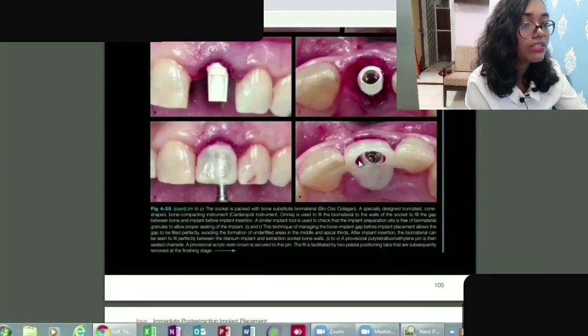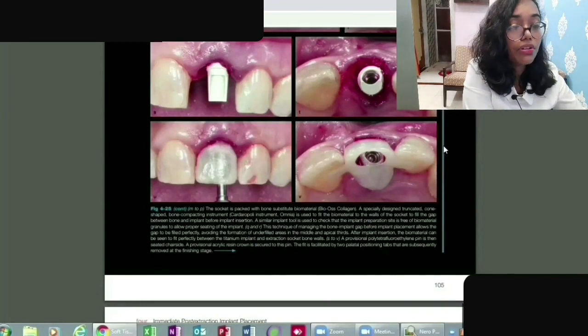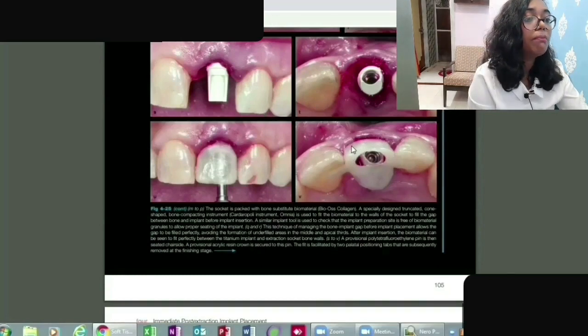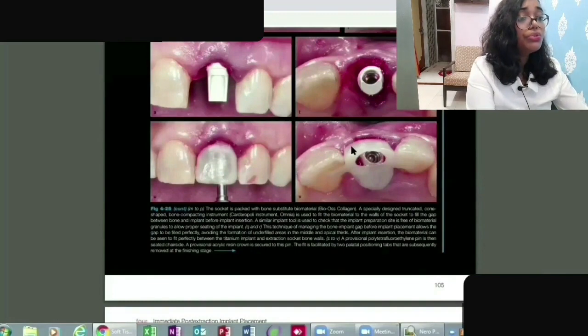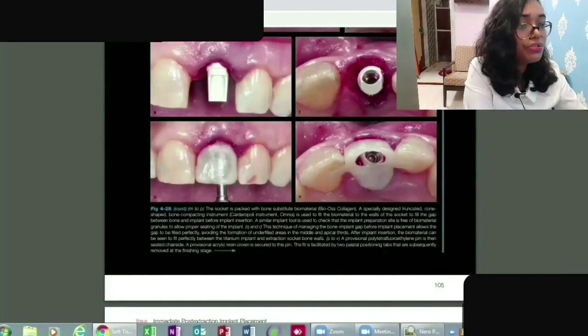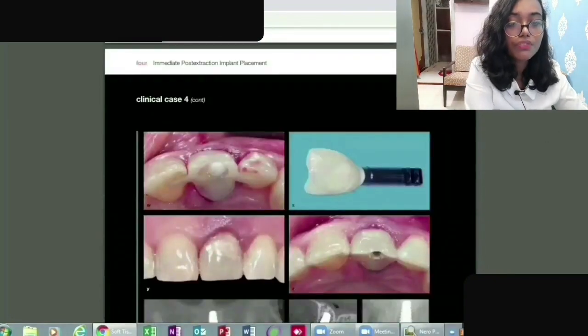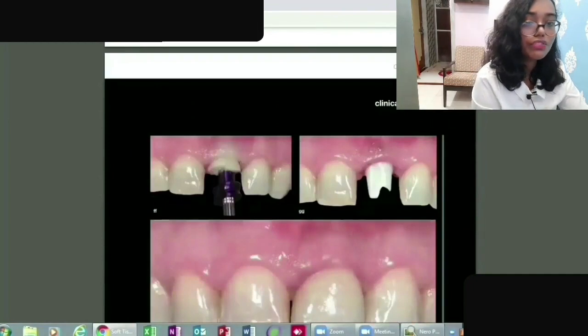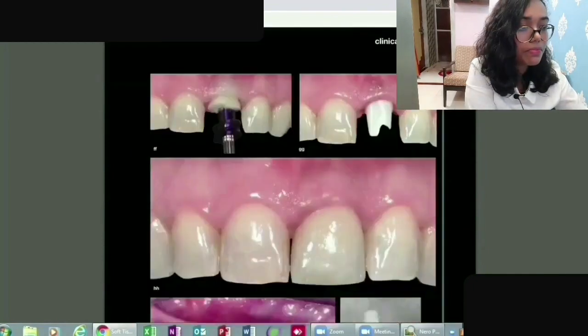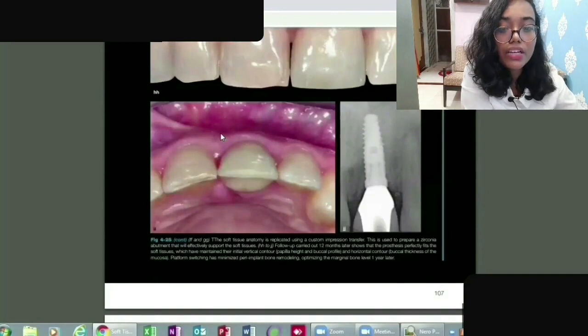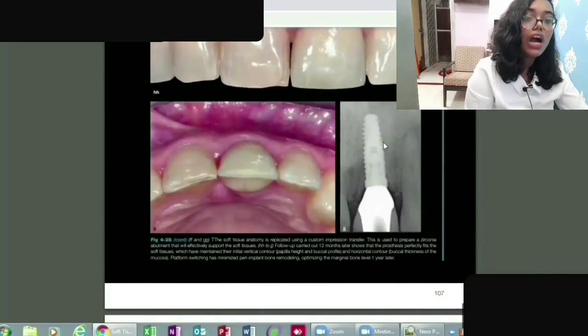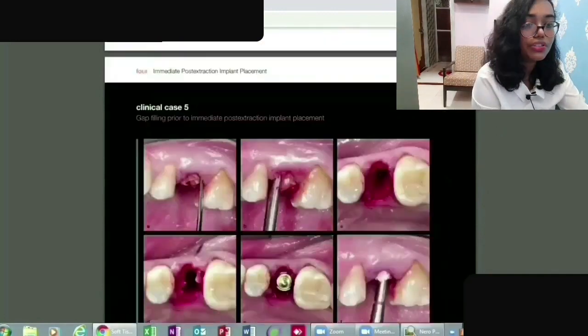But what you can notice is they have given a temporary prosthesis, not a permanent one. As you read earlier, you're supposed to place the permanent one after three to four months, approximately. And then you can see the continuation again of the fourth case. A few images show how it has been built, and here you can see how it looks after the treatment.